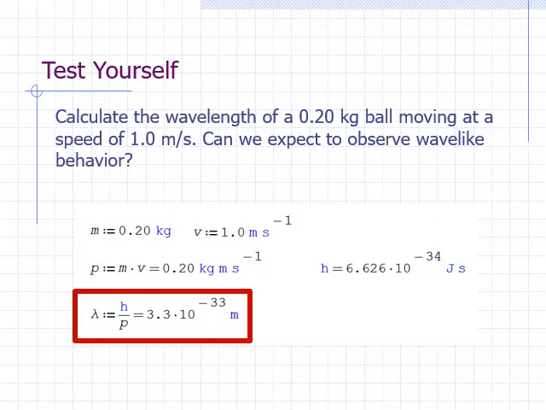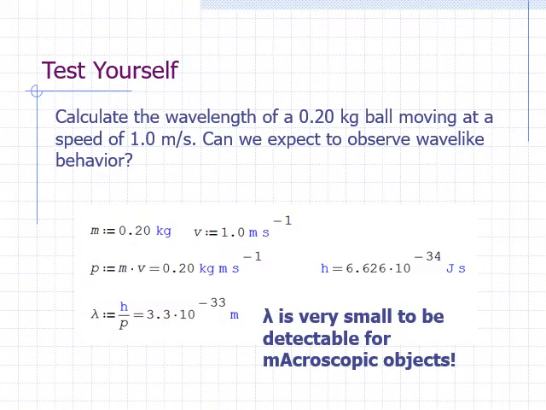10 to the negative 33 meters is a very short wavelength. This is generally true for everyday macroscopic objects that we encounter. These are objects that are adequately described by Newton's laws of motion. Wave-particle duality tends to be important only in the world of the very small. For very small particles like electrons, the mass is small enough that the wavelength can become large enough to be detectable.